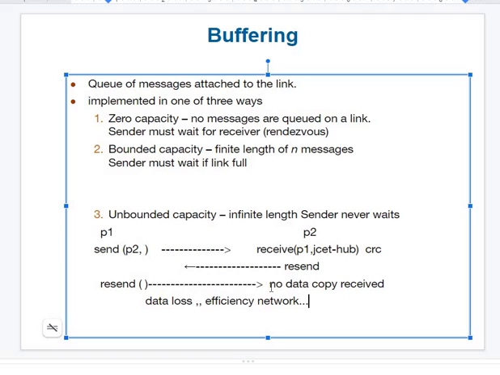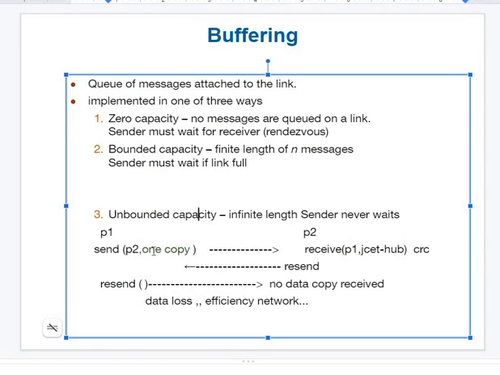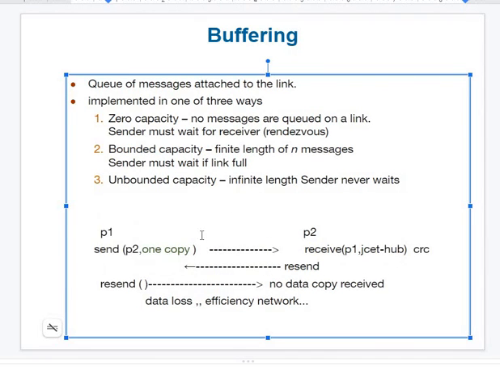To avoid this, whenever we are sending one message from one process to another process, the process that is sending should keep one copy. Storing this copy is nothing but done in buffers. I hope it is clear now what the importance of buffer is. No capacity is called a zero capacity buffer. Limited is called a bounded capacity buffer. If it can store a lot of data, it's called an unbounded capacity buffer. Hope it is clear now.